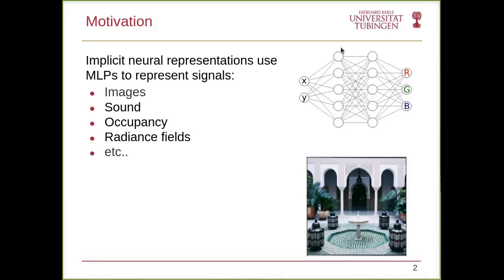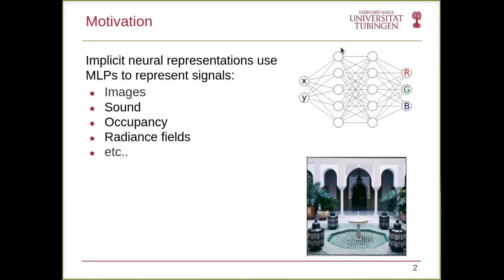For example, here we have a multi-layer perceptron that takes in the x, y coordinates of an image and outputs the RGB value at the corresponding location. Recently, implicit neural representations became popular because of their advantages, such as being resolution-free, differentiable, and simply giving better performance when used in many tasks.